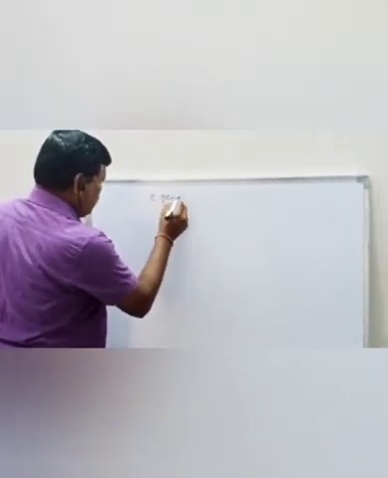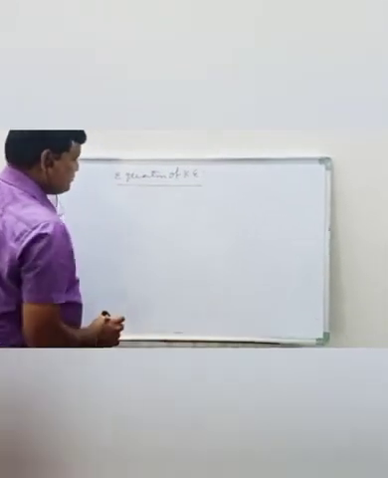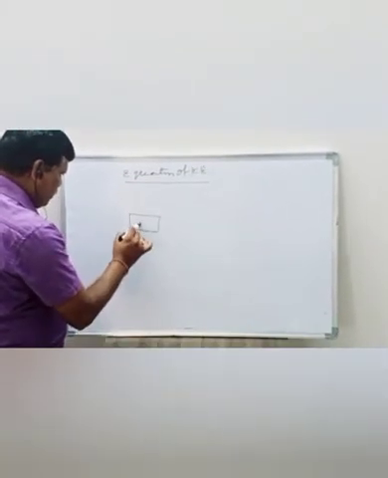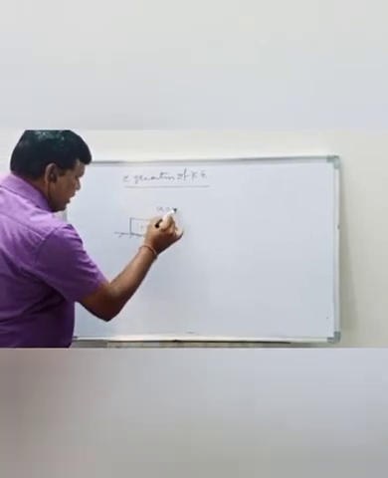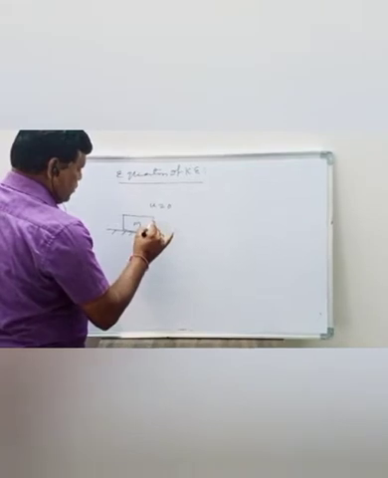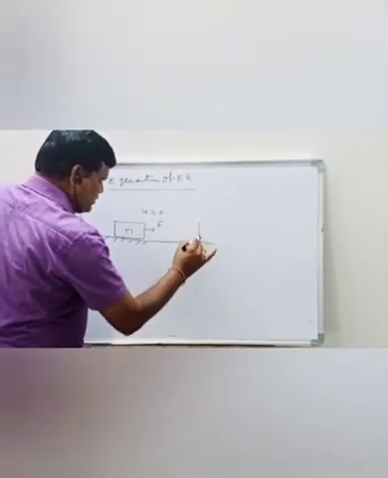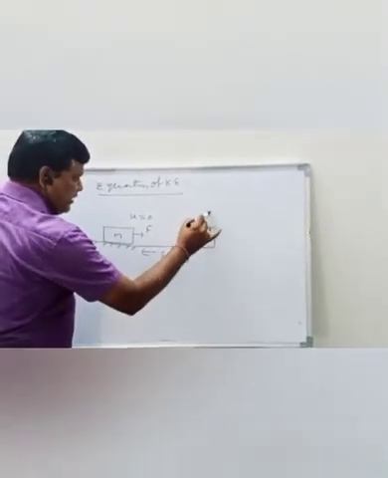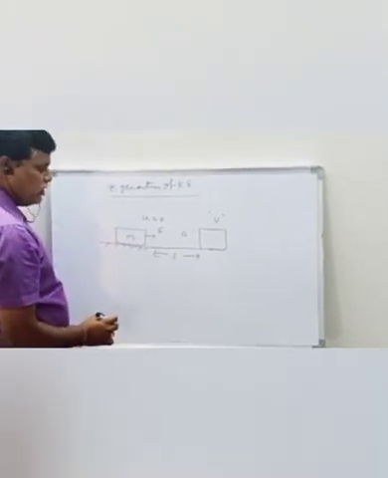Now the equation of kinetic energy. Let us consider a block of mass m initially at rest, so the initial velocity is 0. Now we apply a force on it, then it is displaced through the displacement s. The final velocity is v with uniform acceleration a.